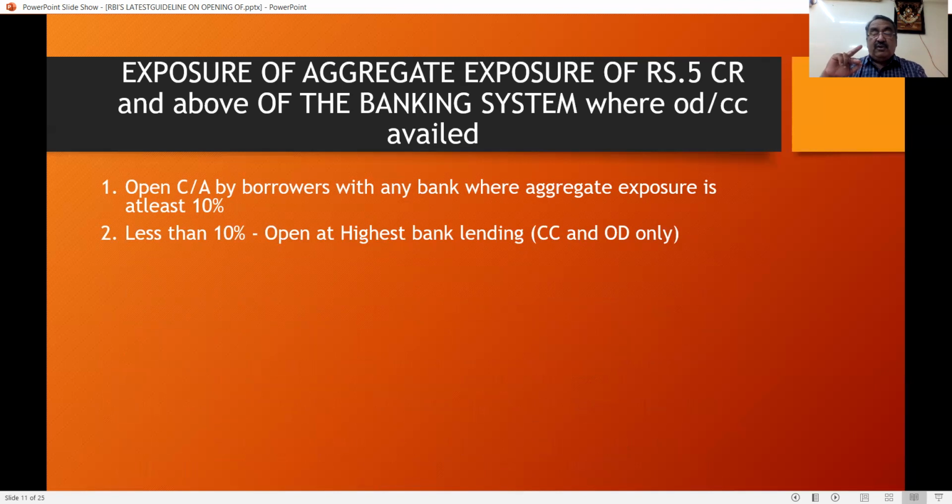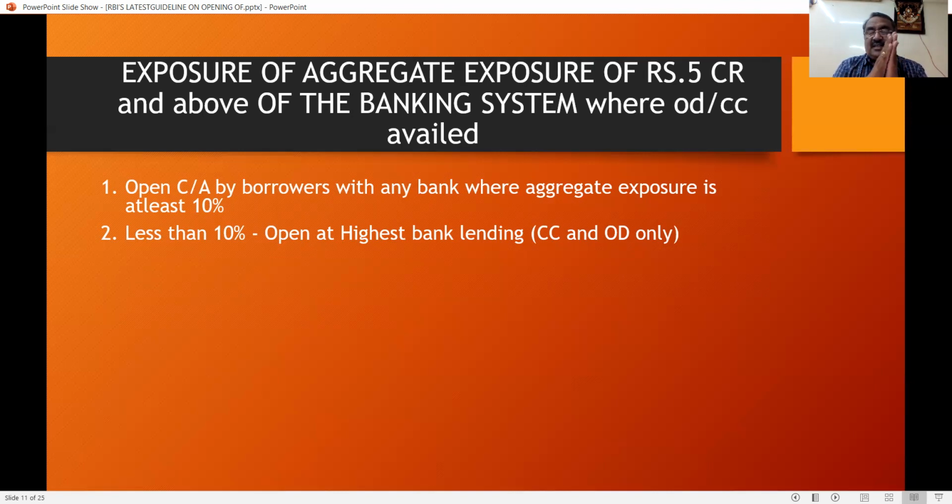All other banks who have given the money are called lending banks. And if the limit has not exceeded 10%, then among the 10%, the highest lending bank, the bank which has given the highest loan, can open the current account. It is very, very simple. This concept is applicable for multiple banking and consortium banking. If it is individual banking, yes, the exposure is 100%, exceeding 10%, so they can open a current account.